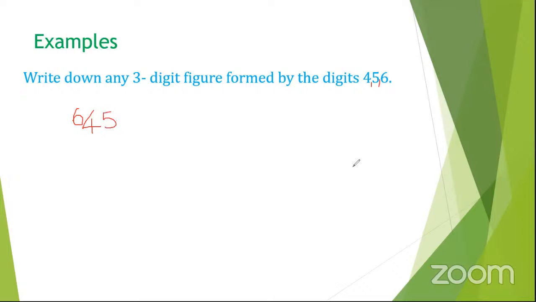Then we can also have, Shukaina, you give me another number. Yes, Shukaina, I've seen yours. It is 564. Trevor and Shukaina, you formed the same number.